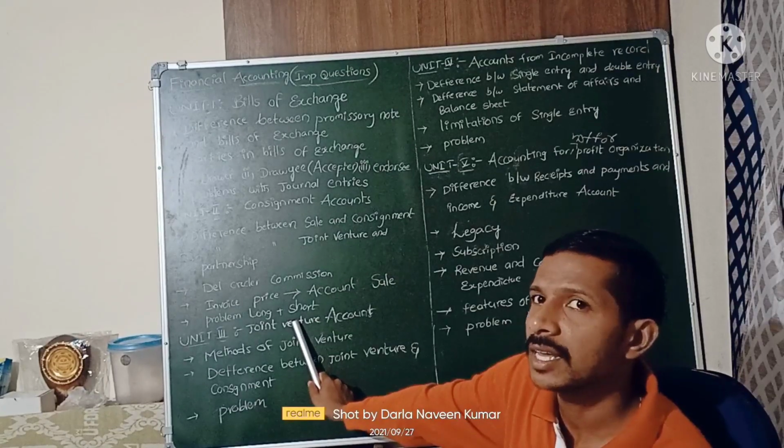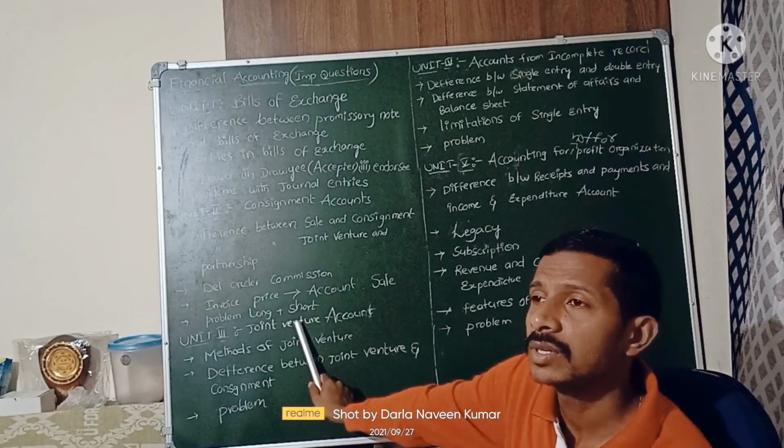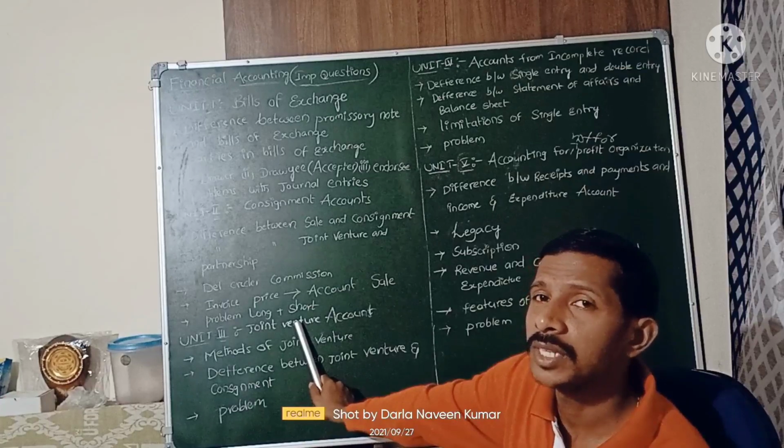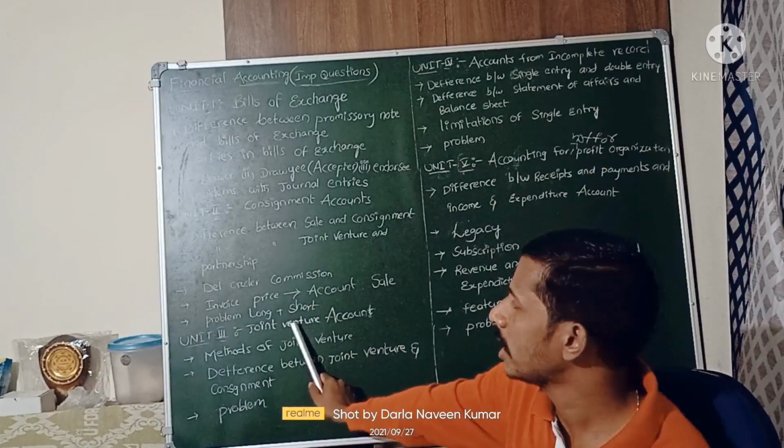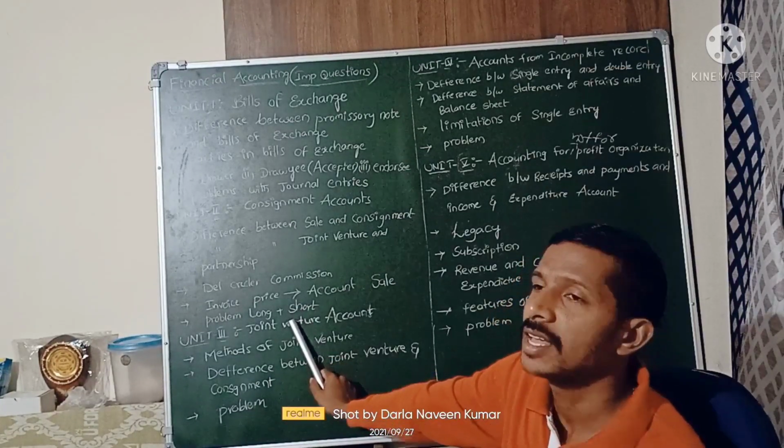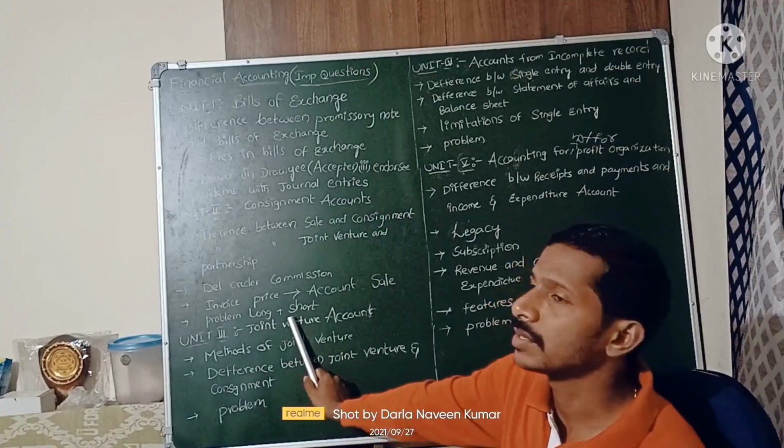In the books of the consignor, we need to prepare the consignment account, consignee account, and goods sent on consignment account. These are the ledger accounts we need to prepare in the books of the consignor. This is about the second unit.